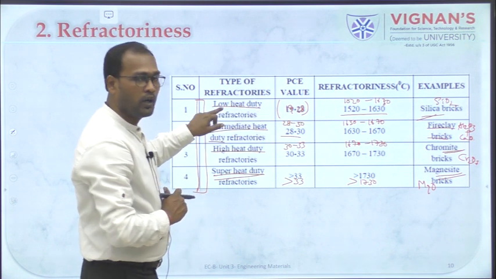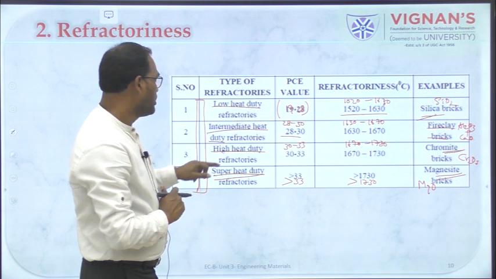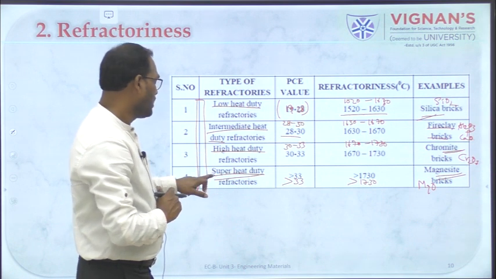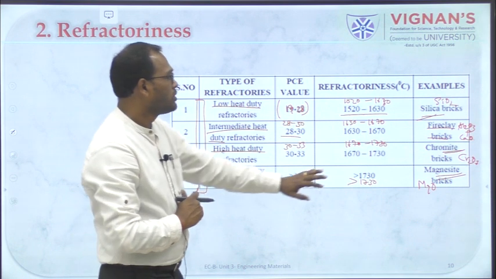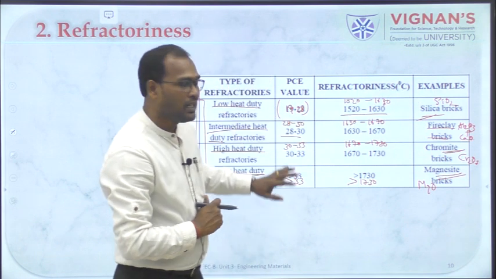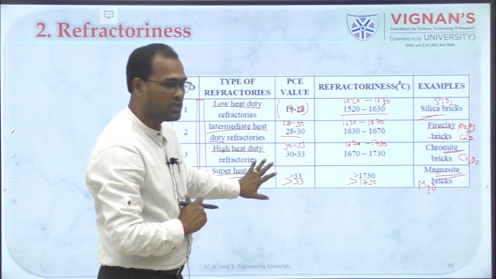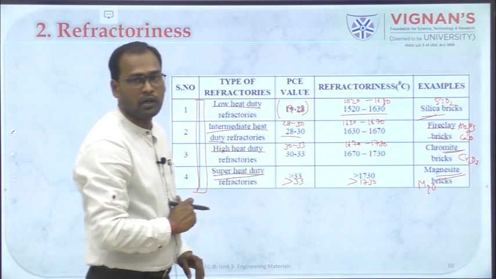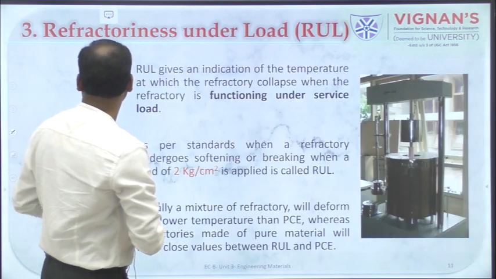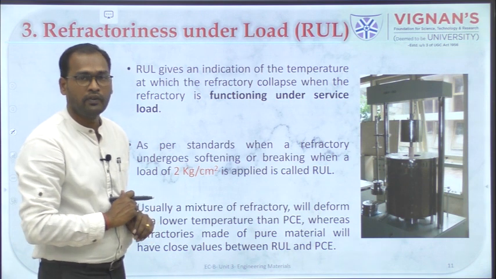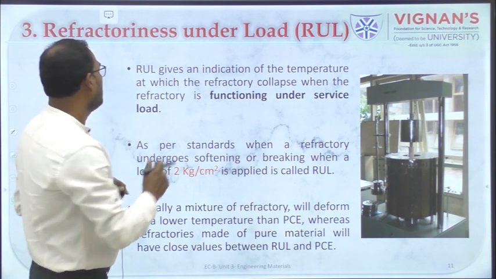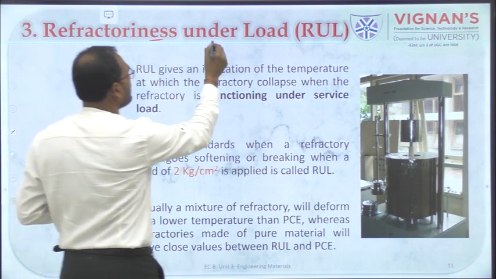It will be low heat duty, intermediate heat duty, high heat duty, and superheat duty, right. So these are the different materials which are used, and this is the pyrometric cone equivalence or range for these different materials, and this is the temperature range, right. Moving on to the next slide, and here we will be seeing the other property, which is refractoriness under a